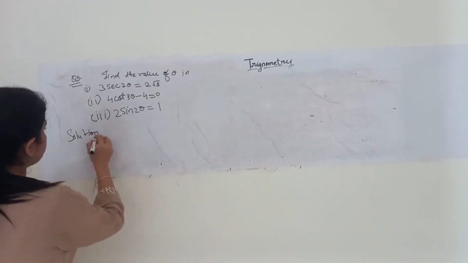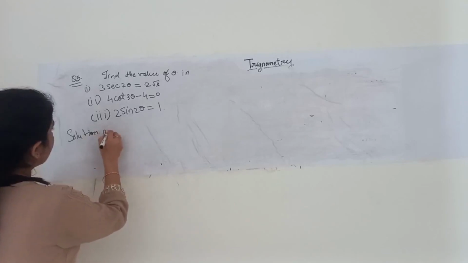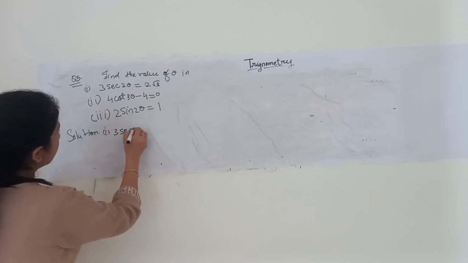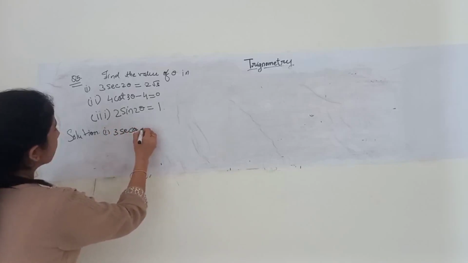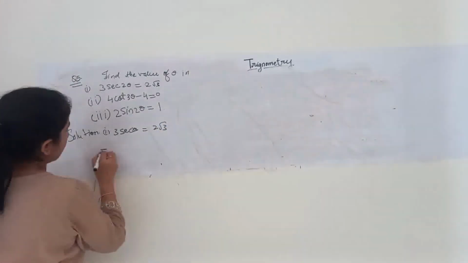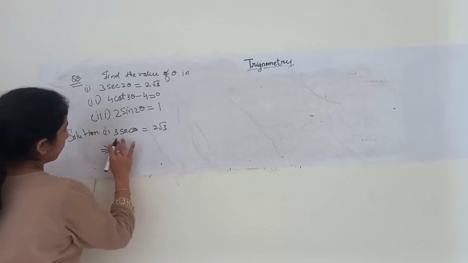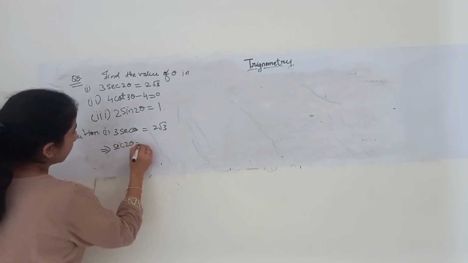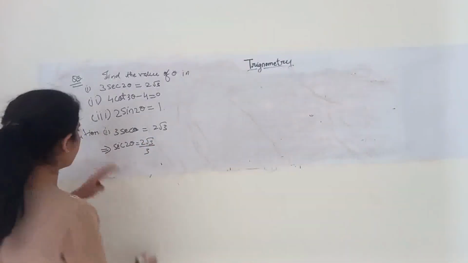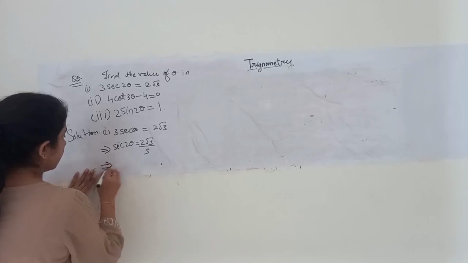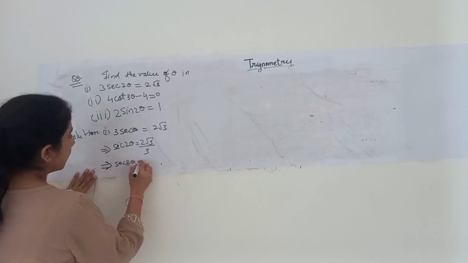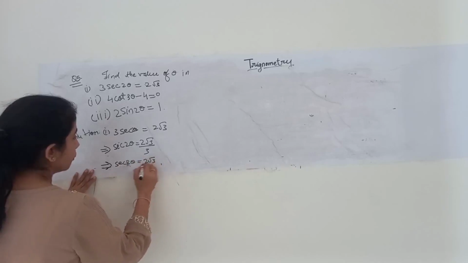Solution part. Okay, taking the first into consideration, 3 sec 2 theta is equal to twice of root 3. This implies, sorry, not sine, sec 2 theta is equal to 2 root 3 upon 3.